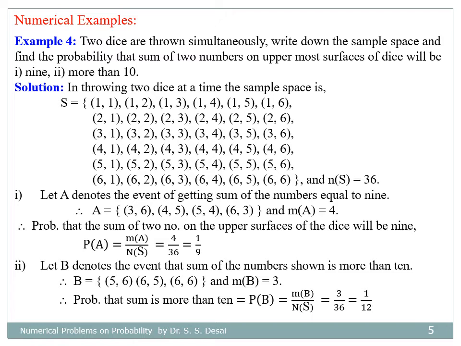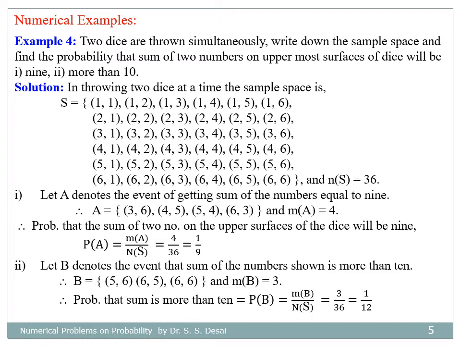So out of 36 possible results, there are only 4 outcomes in which we may have the sum of the numbers equal to 9, and those outcomes are 3 6, 4 5, 5 4, 6 3, and therefore number of favorable cases equal to 4, and therefore the probability of getting sum of the numbers equal to 9 equal to 4 divided by 36 equal to 1 divided by 9.